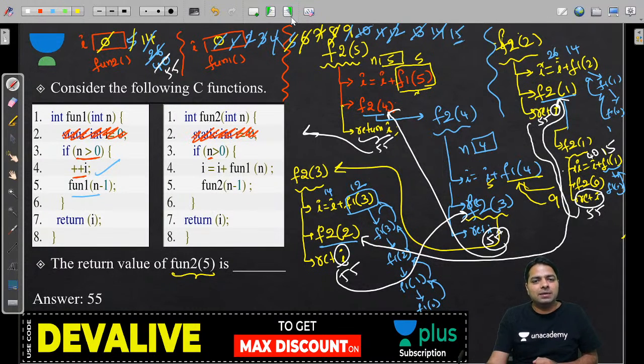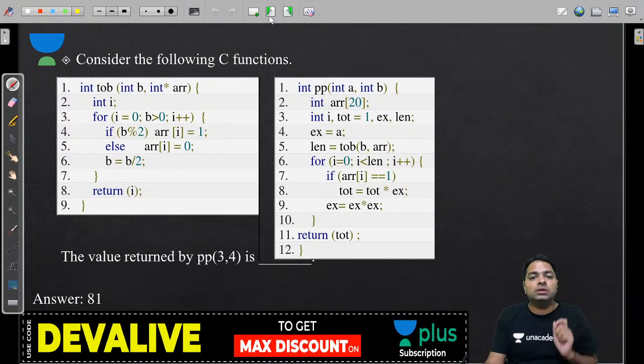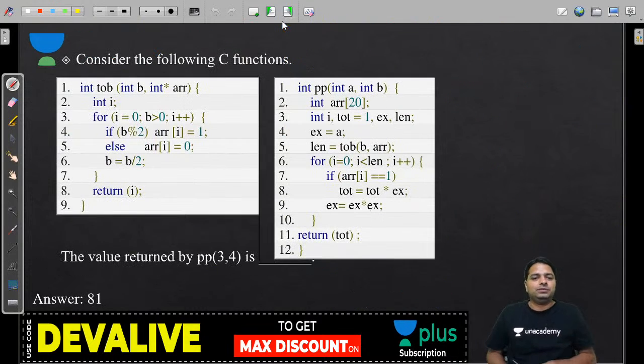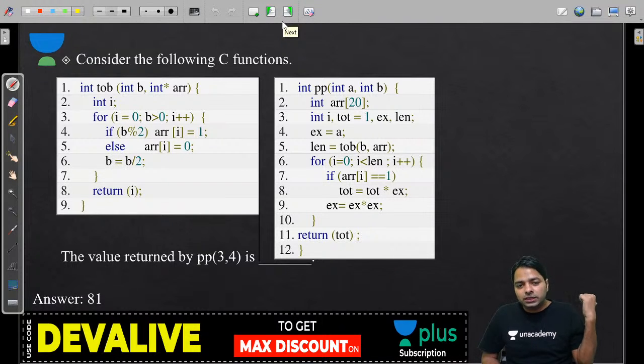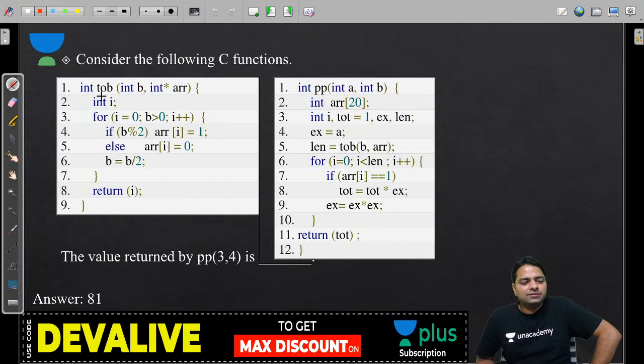So this is what I say about the 2020 question. This is another 2020 question. All the 2020 questions, look at that, how they made it. Yeah, the next one, this is a loop. One is the loop, one is the recursion, other is array and pointer. So there are 3 types of questions in 2020. And this is also numerical type, guys. All the 3 questions are numerical type. Okay, negative marking is not there, so that's why you are on the safe side.